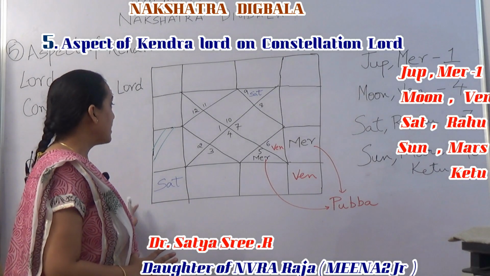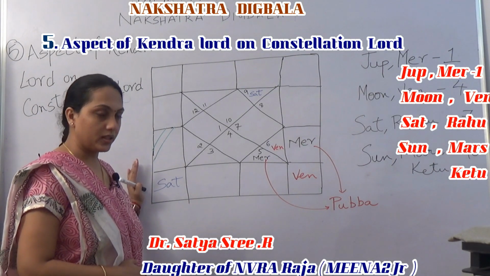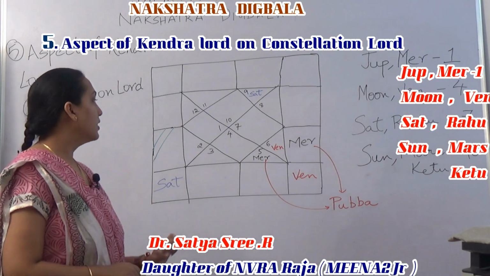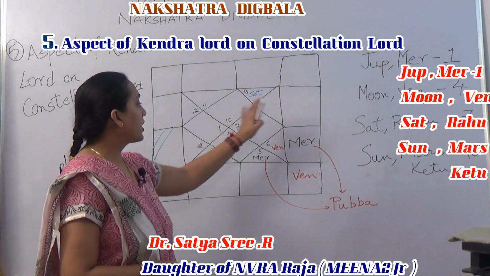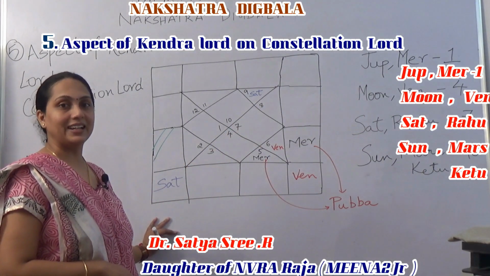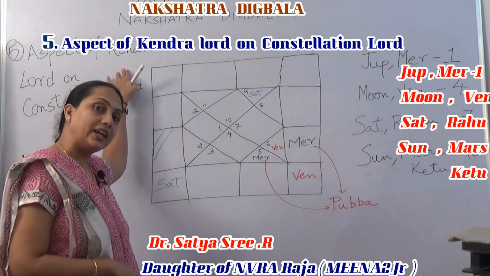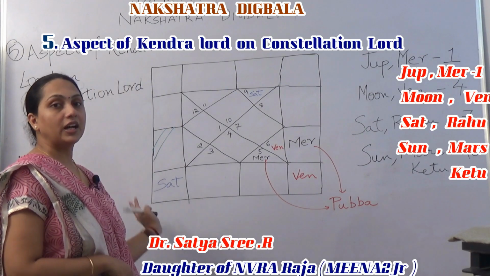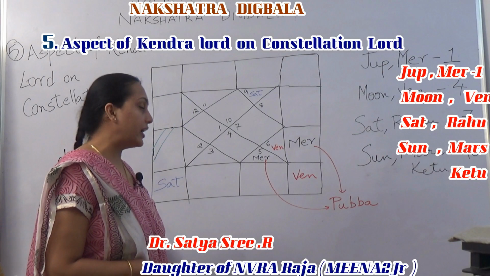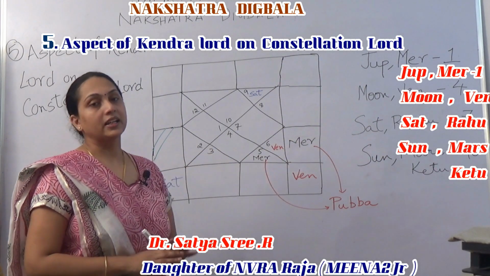So here this is a Makar Lagna example. We have taken Makar Lagna as the example here. Who's the Lagna Lord here? Saturn. Now where is Mercury? Mercury is sitting in Leo. Lagna Lord is Saturn. Now through this rule, how will Mercury gain Digbala? If the Lagna Lord aspects the constellation Lord of Mercury, then Mercury will gain Digbala.